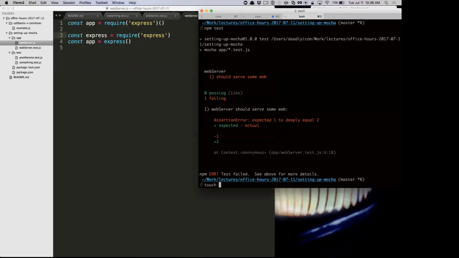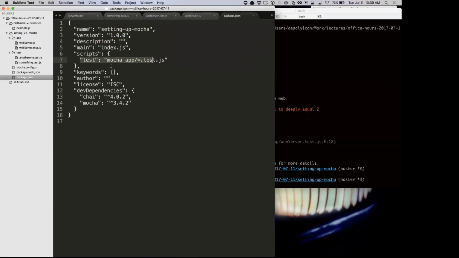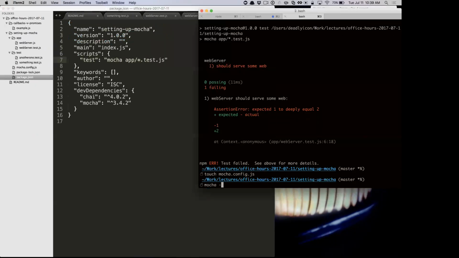So you might do something like this where you make a mocha config file, and in your test command you'll say, and I think it's mocha -r.